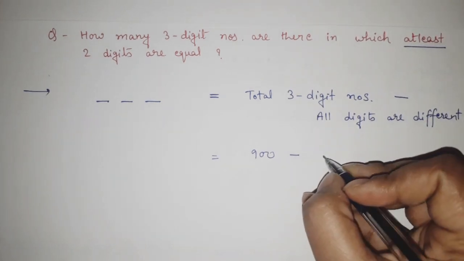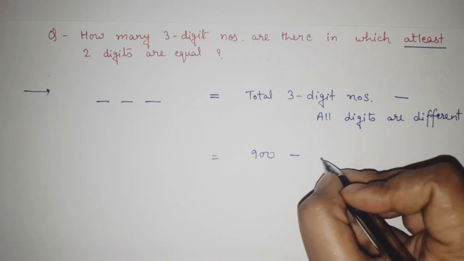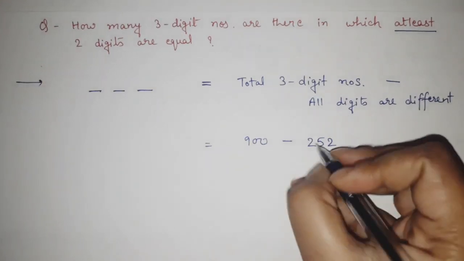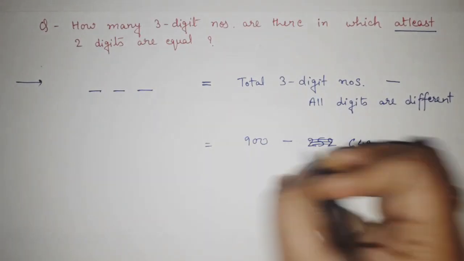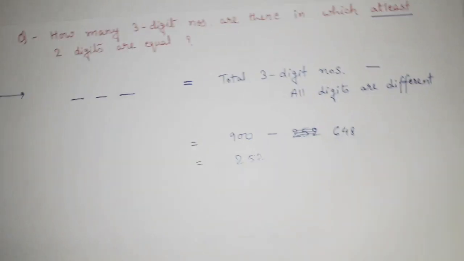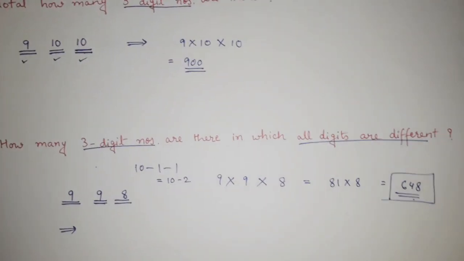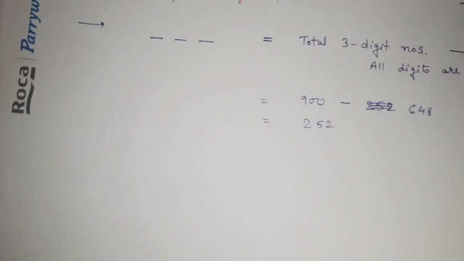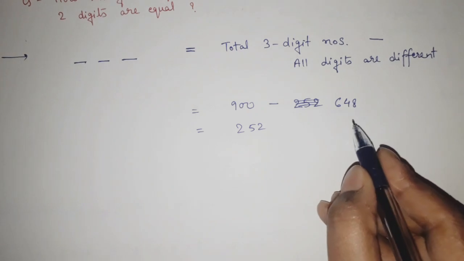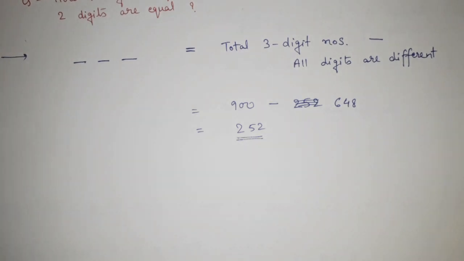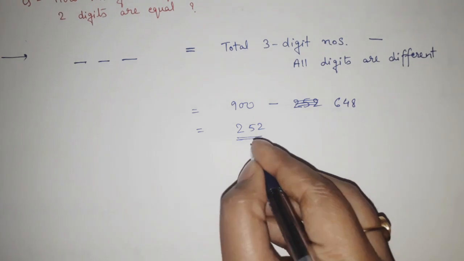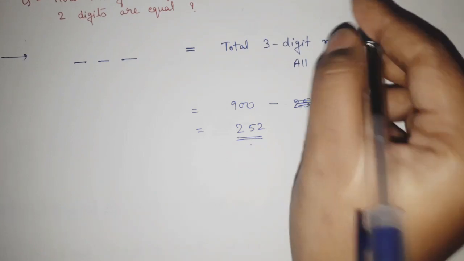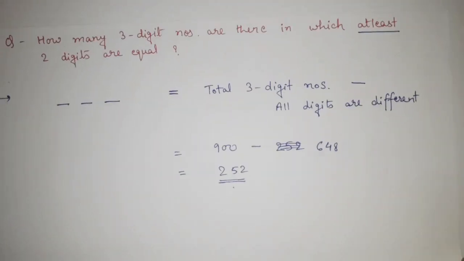And in our second question, we have found out all digits are different. See, in the second question where all digits are different, we have got the answer 648. So, this 900 minus 648, we are getting 252. Fine. That means 252 are those numbers of 3-digit numbers possible in which at least 2 digits are equal.